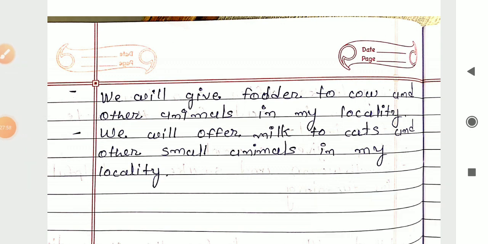So here our this chapter number 5, Wonderful World of Bholu, gets over. This all exercise question from question number 5 to question number 7, that is question number 5, 6 and 7, you have to write in your notebook. That is your today's homework. In the next video we will see our next chapter.